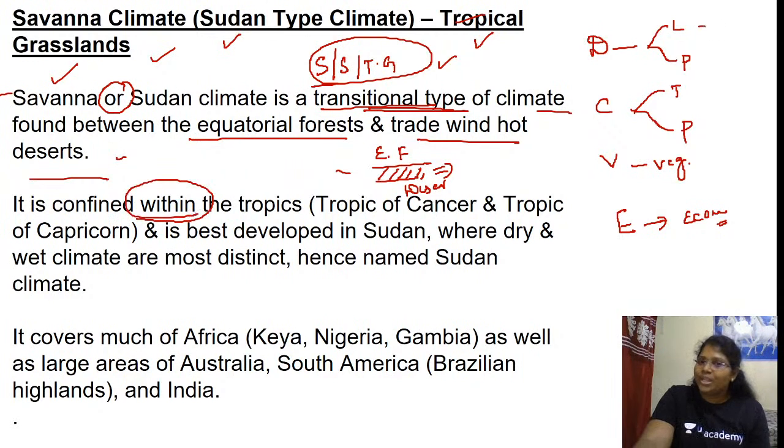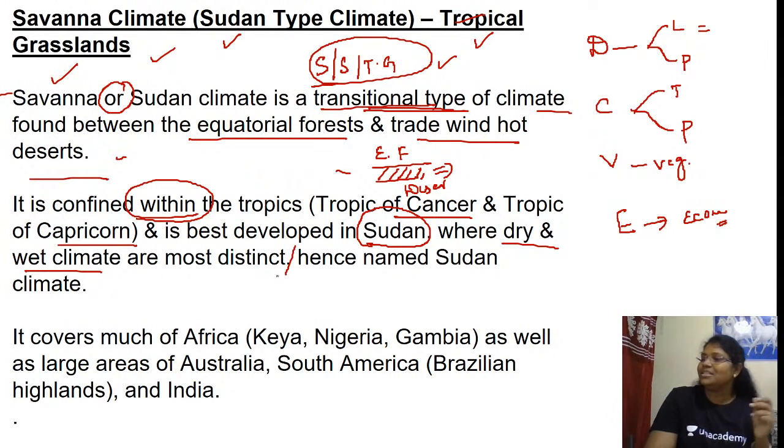It is confined within the tropics. So the latitudinal extent is within the tropics, Tropic of Cancer and Tropic of Capricorn, and it is best developed in Sudan, where dry and wet climate are most distinct. Yes, the dry climate is a separate season, and the wet rainy season is a separate season. That's why it is called a distinct season, hence named Sudan climate.